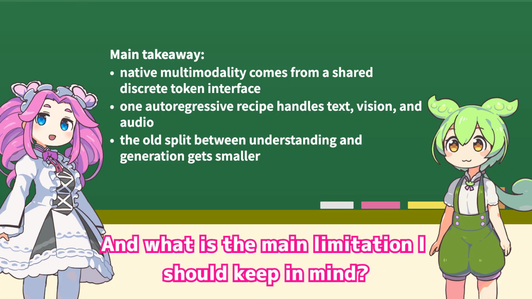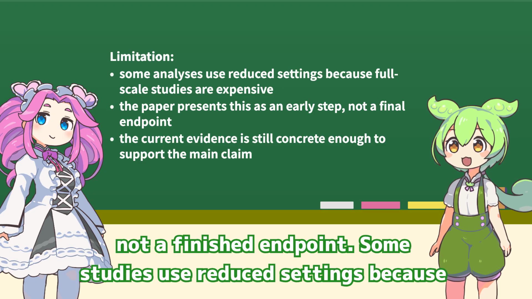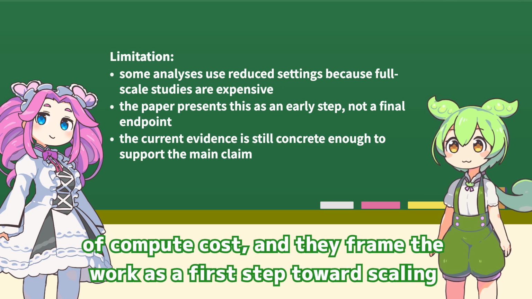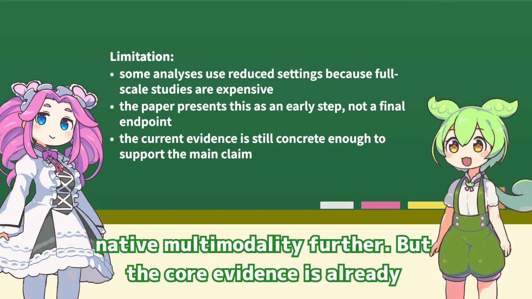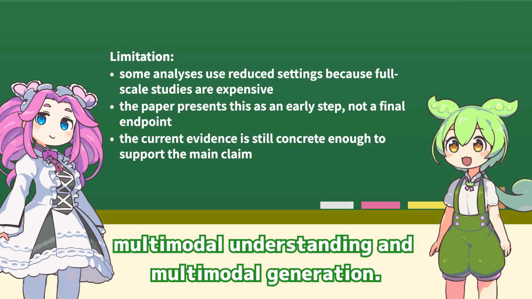And what is the main limitation I should keep in mind? The authors are explicit that this is an early industrial-scale attempt, not a finished endpoint. Some studies use reduced settings because of compute cost, and they frame the work as a first step towards scaling native multimodality further. But the core evidence is already concrete. The discrete interface is strong enough to support both multimodal understanding and multimodal generation.